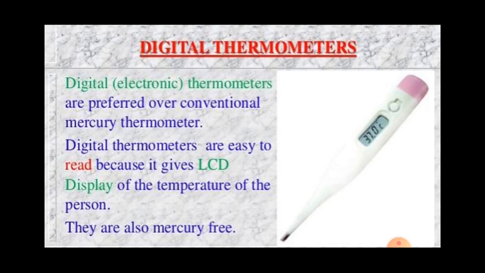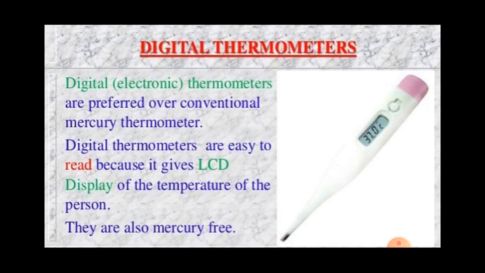And one more thing: maximum and minimum thermometers. The maximum temperature of a day usually reaches in the afternoon, as we see every day, whereas the minimum temperature occurs in the early morning and night. In weather forecasting and other meteorological work, it is necessary to know the highest or lowest temperature reached in the surroundings during a whole day. There is a special thermometer called the maximum and minimum thermometer, which automatically records the maximum and minimum temperatures of the day.